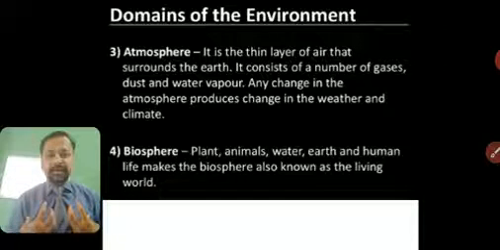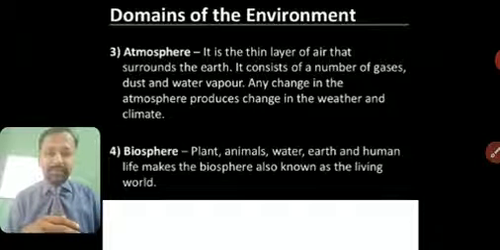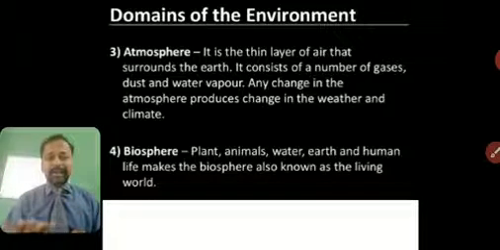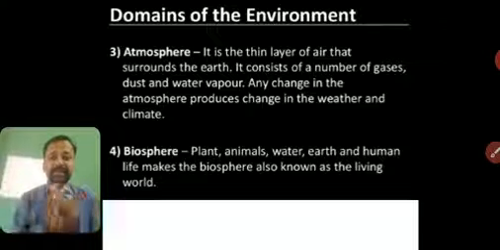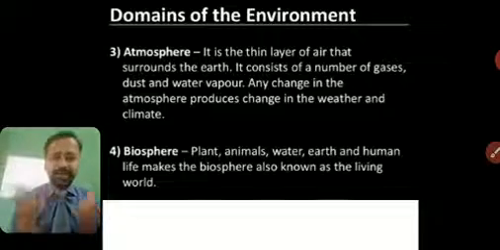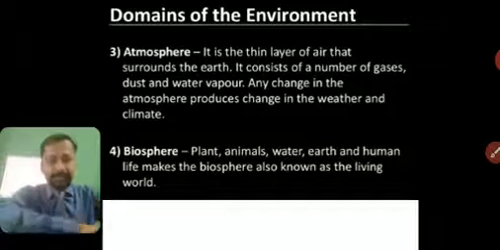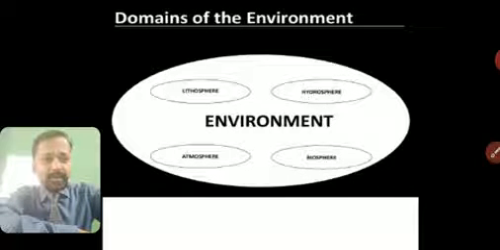So a living organism's or living thing's interaction with other living things or non-living things is called the biosphere. Now we have seen land, lithosphere, water, hydrosphere, air is atmosphere, and the interaction of the plants and animals with water, air and human life is called the biosphere of the living world. So now we have seen the domains of environment.